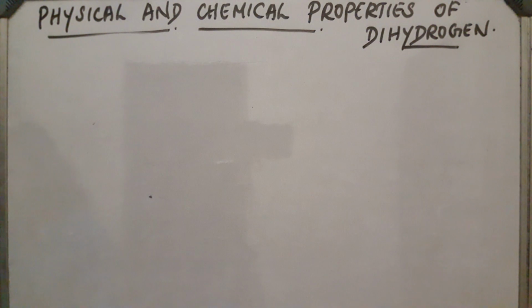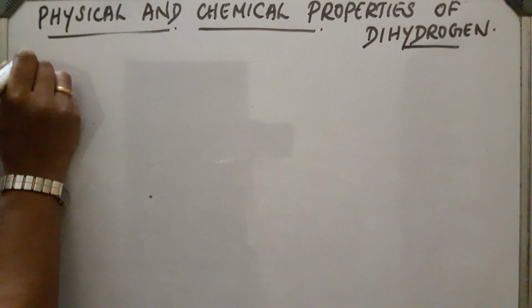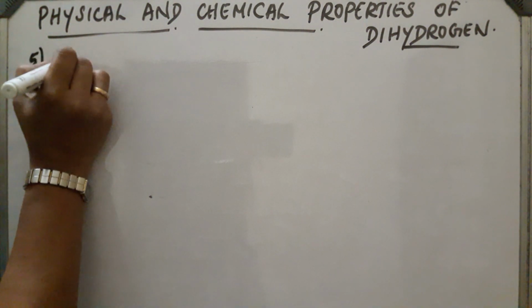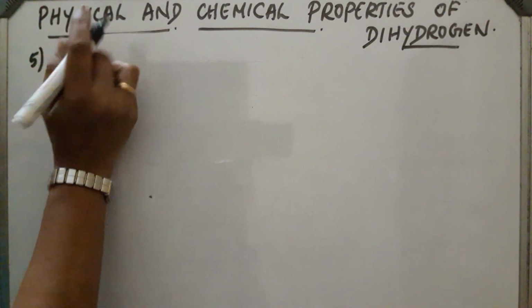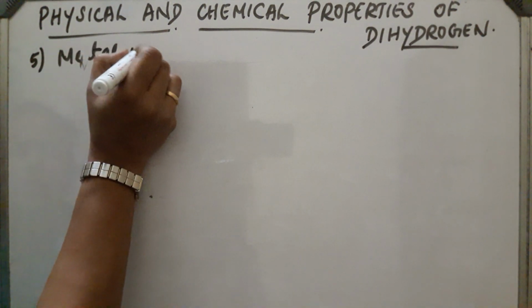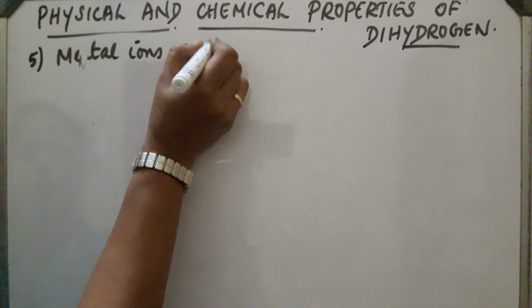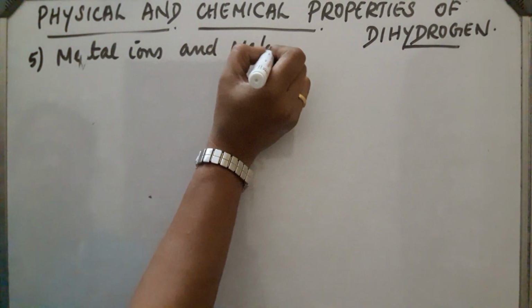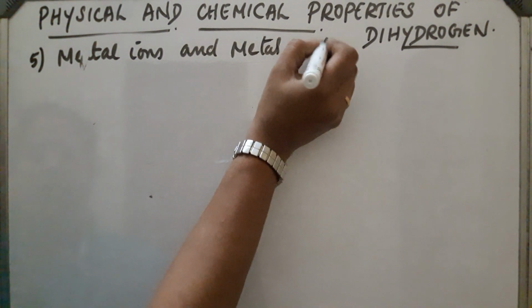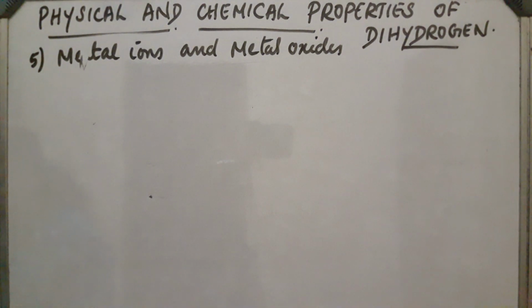Next, fifth reaction, reaction with metal ions and metal oxides. Here, dihydrogen acts as a strong reducing agent.